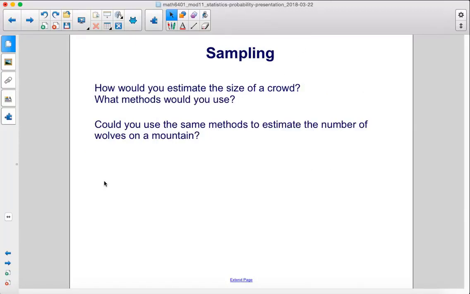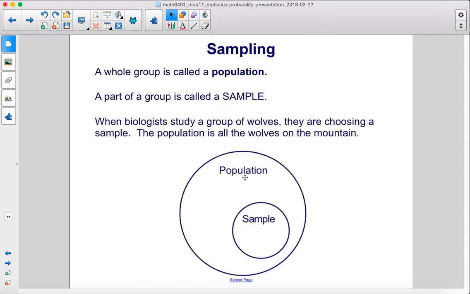How would you estimate the size of a crowd? What methods would you use? Could you use the same methods to estimate the number of wolves on a mountain? A whole group is called a population, this larger circle here. A part of a group is called a sample, this smaller circle inside. When biologists study a group of wolves, they are choosing a sample. The population is all of the wolves on the mountain. The sample is the small group of wolves that they're studying.